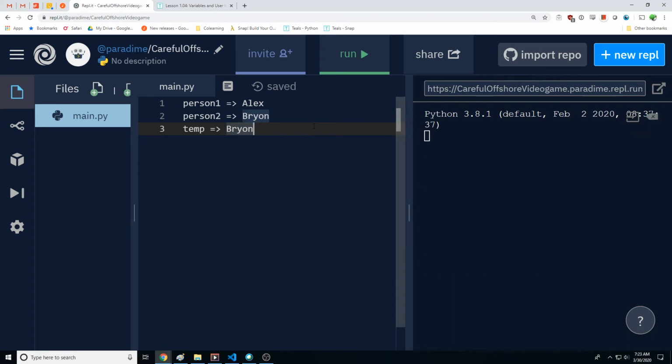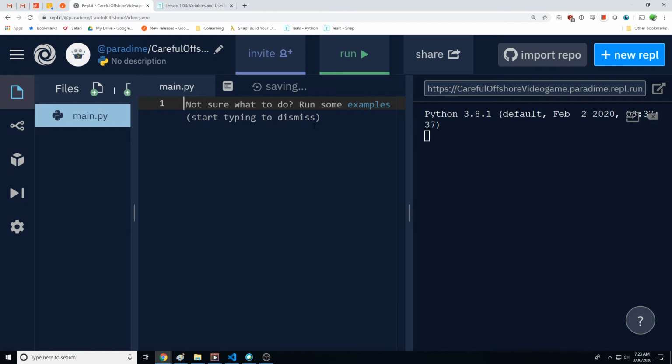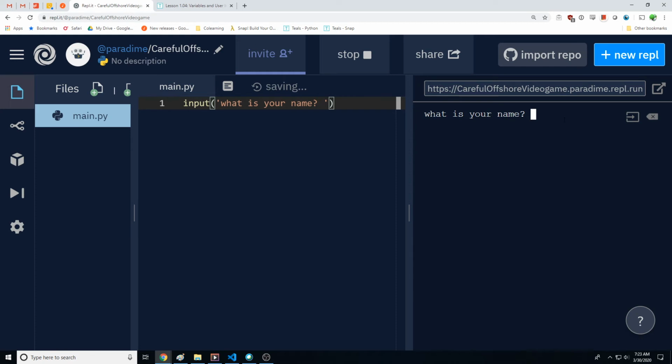Next thing is we're going to talk about user input. So input is a lot like ask in Snap. So if I ask, what's your name? And then run this, it's going to print out, what's your name? And I'll say, oh, Brian. And that's great. Python thinks that's great.